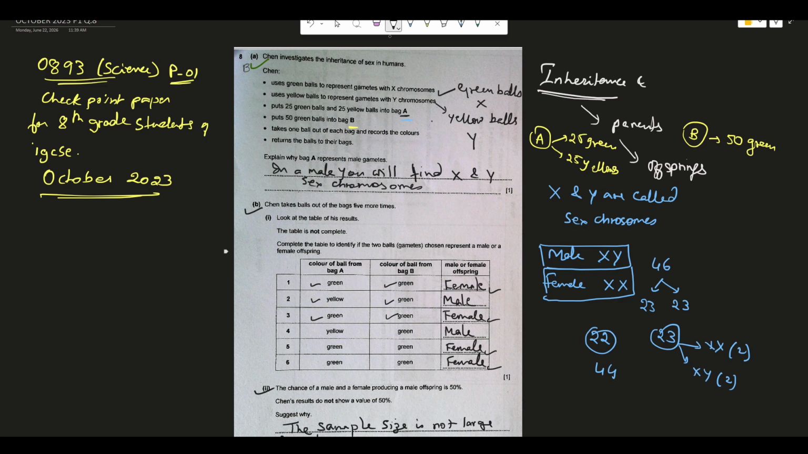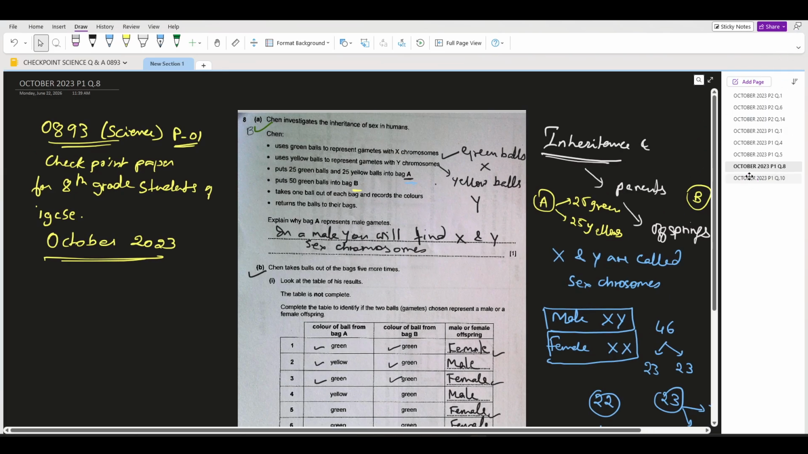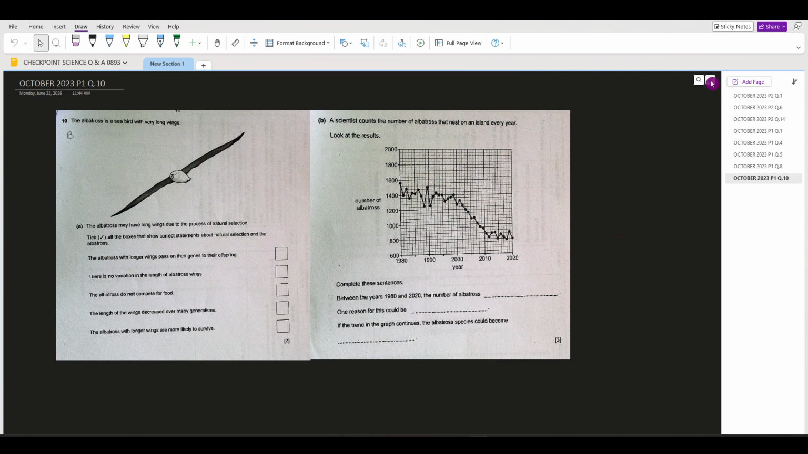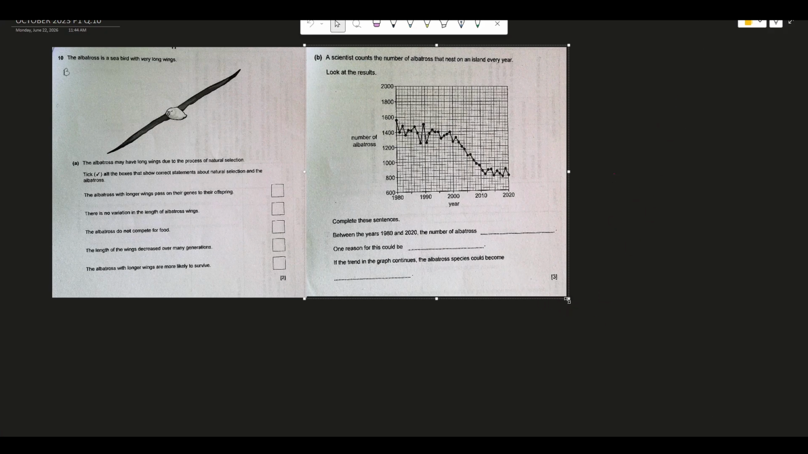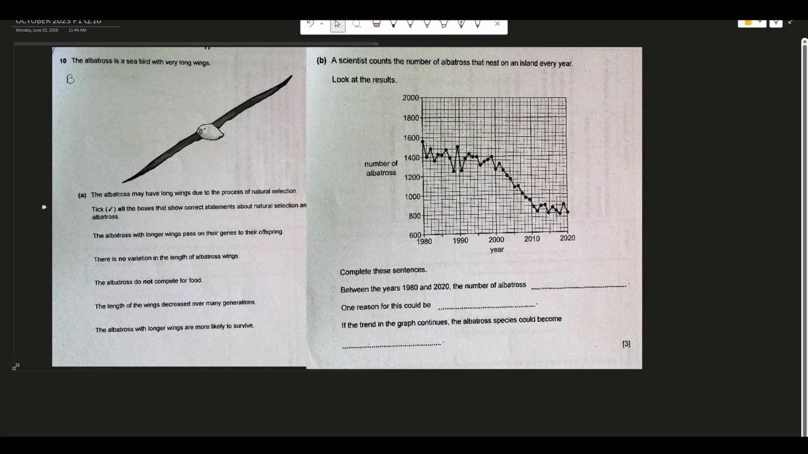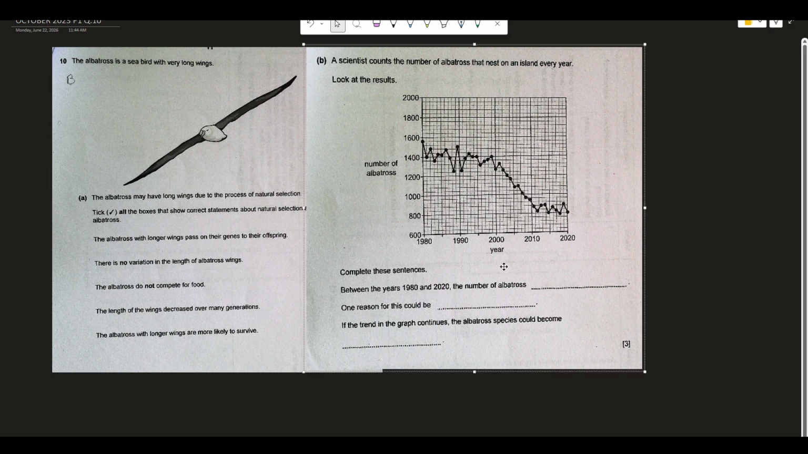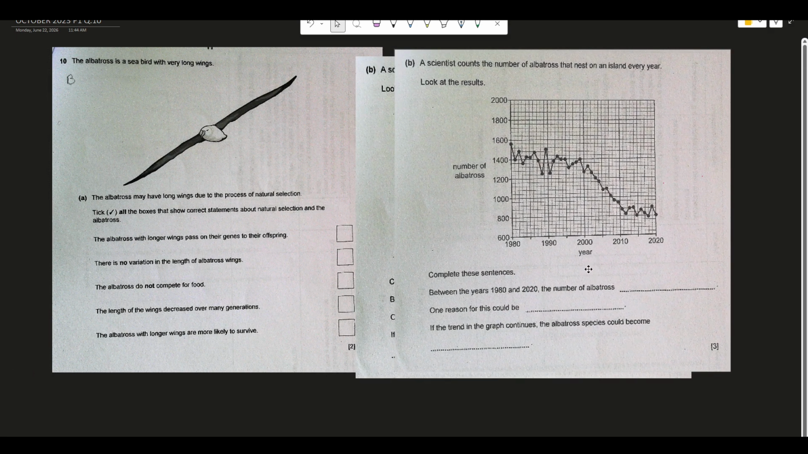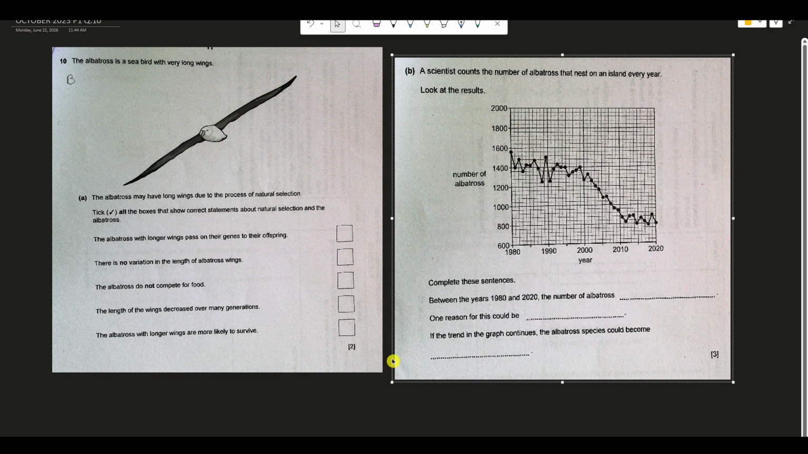So that was your question number 8. And let us do one more question. And this is that question. It's question number 10. I think it is huge enough to see on the screen. So question number 10, let us handle this question.